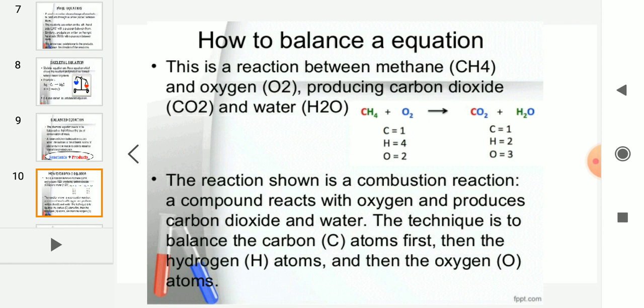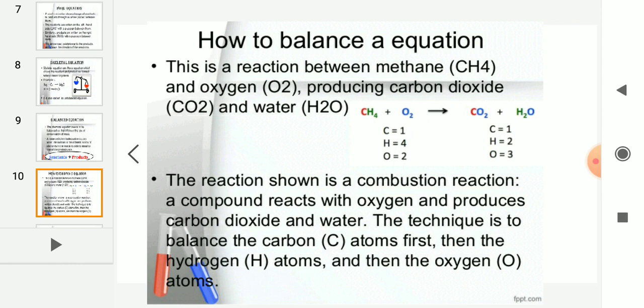Carbon 1, 1, equal. Hydrogen, left hand side there are 4 and right hand side there are 2. And oxygen, left hand side 2 and right hand side 3. So this reaction is a combustion reaction. Combustion means what, children? Burning. When combustion takes place, energy is released, heat is also released, isn't it? So a compound reacts with oxygen and produces carbon dioxide and water. Always in a combustion reaction, when the heat is evolved, carbon dioxide gas comes out and water is also given out.